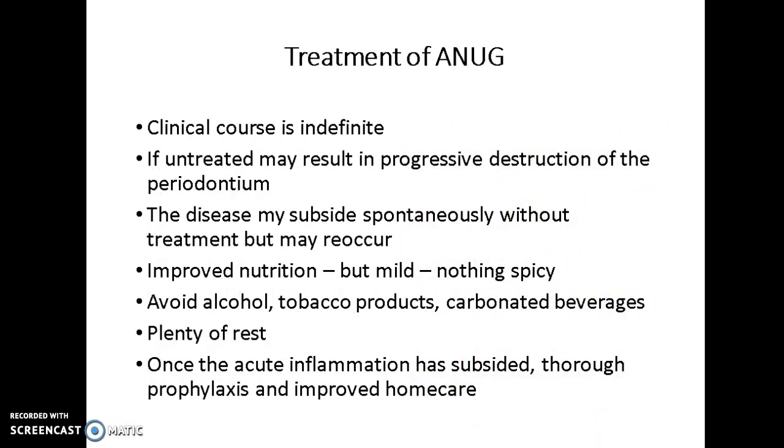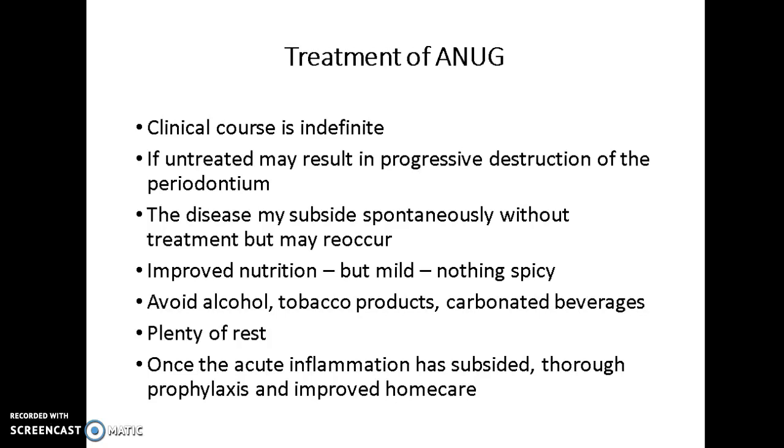Treatment of this is indefinite, so we need to take a look at what potentially caused this to happen in the first place. If it is left untreated, it may result in progressive destruction of the periodontium. The disease may subside spontaneously all by itself without treatment, but can reoccur. One of the biggest things to treat ANUG is improved nutrition. Use mild foods, things that are very nutritious but not spicy or acidic. Avoid alcohol, tobacco products, and carbonated beverages because they will irritate tissues further. Make sure we indicate to the patient that they need to get plenty of rest to heal.